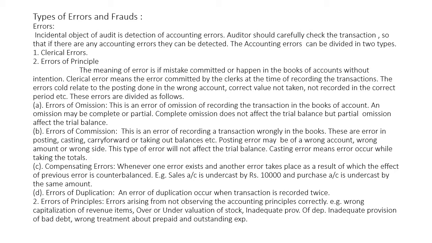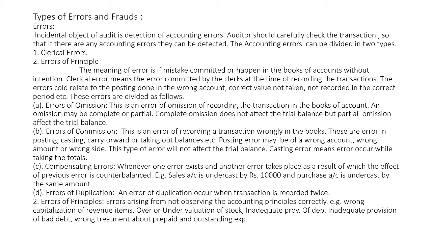And the last type is errors of duplication. An error of duplication occurs when the transaction is recorded twice by the concerned person. Sometimes it happens that clerks are recording the transaction and by mistake they record the transaction twice in the books of account. That time such errors occur, and those errors are called errors of duplication.